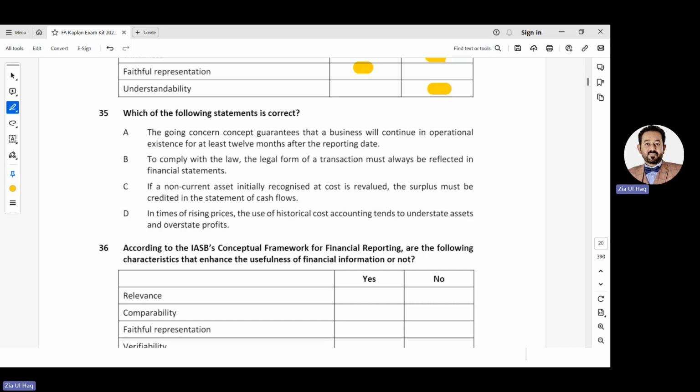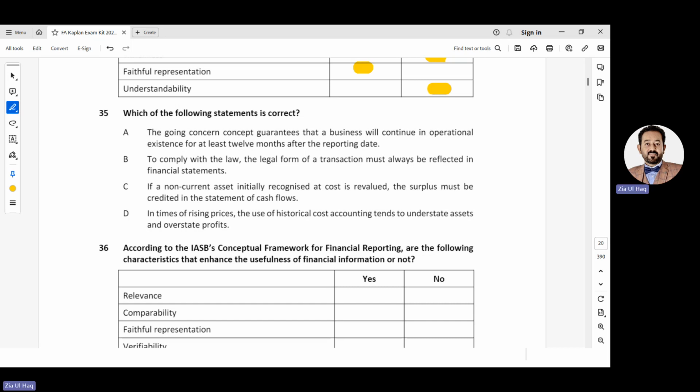No, not legal form, economic reality should be reflected in financial statements. If a non-current asset initially recognized at cost is revalued, the surplus must be credited to the statement of cash flow. No, we will learn this in future. The surplus must be credited to other comprehensive income, not cash flow.